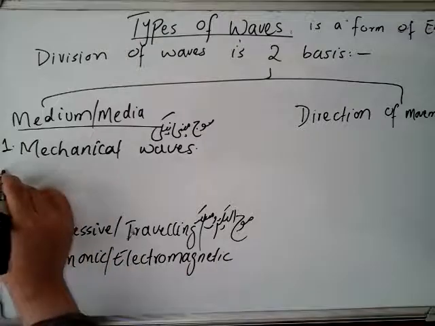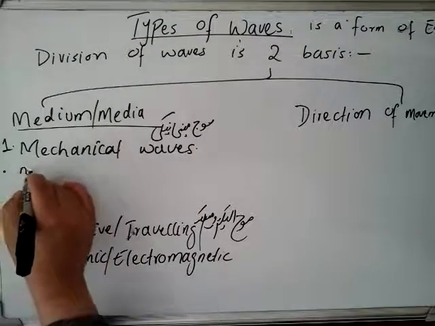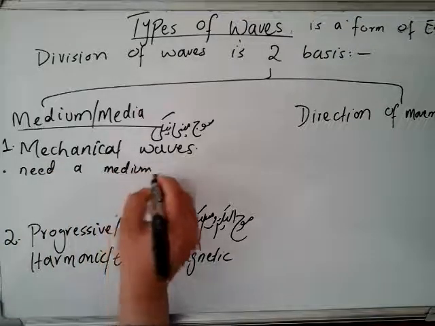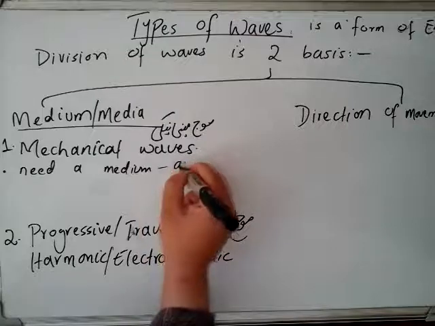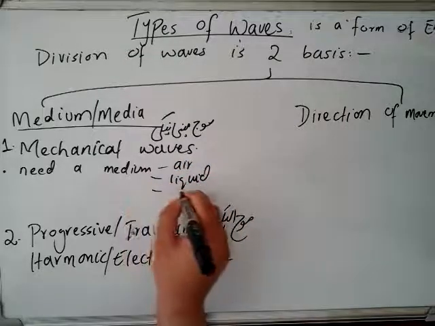So mechanical waves, they require a medium. Okay, they need a medium of air, liquid, or solid.